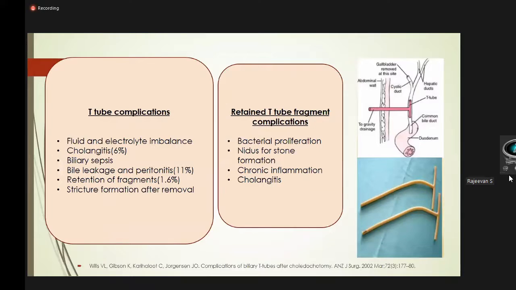Coming to discussion, both T-tube and T-tube fragment have got various complications. Complications of T-tube are fluid and electrolyte imbalance, cholangitis, which can develop in 6%, biliary sepsis, bile leakage, and peritonitis. Retention of the fragment is a rare phenomenon, can occur in only 1.6% of the cases, and stricture formation after removal. A retained T-tube fragment in the bile duct can act as a nidus for stone formation and bacterial proliferation. This can lead to chronic inflammation and cholangitis.